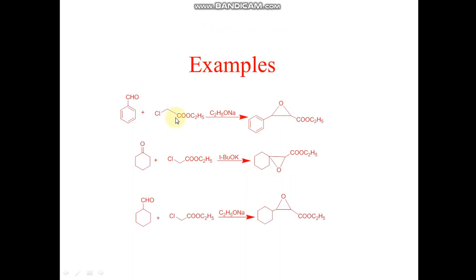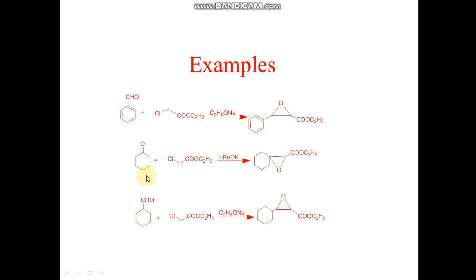In the last slide, you can see three more examples of Darzens condensation. In the first example, when we react benzaldehyde with alpha chloroethyl acetate, then an alpha beta epoxy ester will be formed.